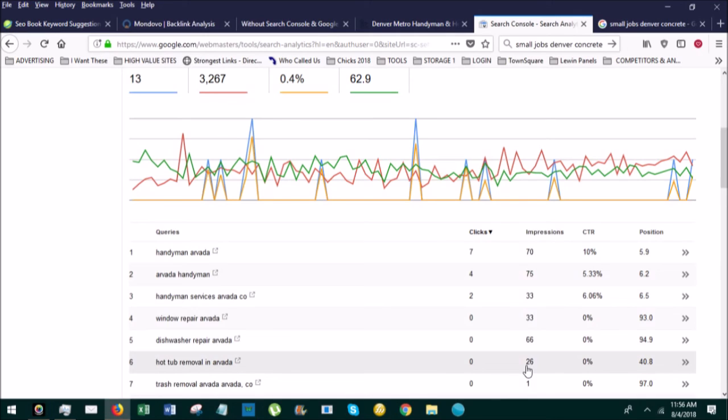Hot tub removal. Ooh. That might be a nice little niche, huh? Just need a trailer and haul that stuff to the dump. It's $50 to dump it. So there's a little niche that I could expand, write an entire article about hot tub removal. And then link to the videos. Obviously there's some kind of page that is currently ranking on the 4th page, first search result, right? And so I could type in hot tub removal Arvada.